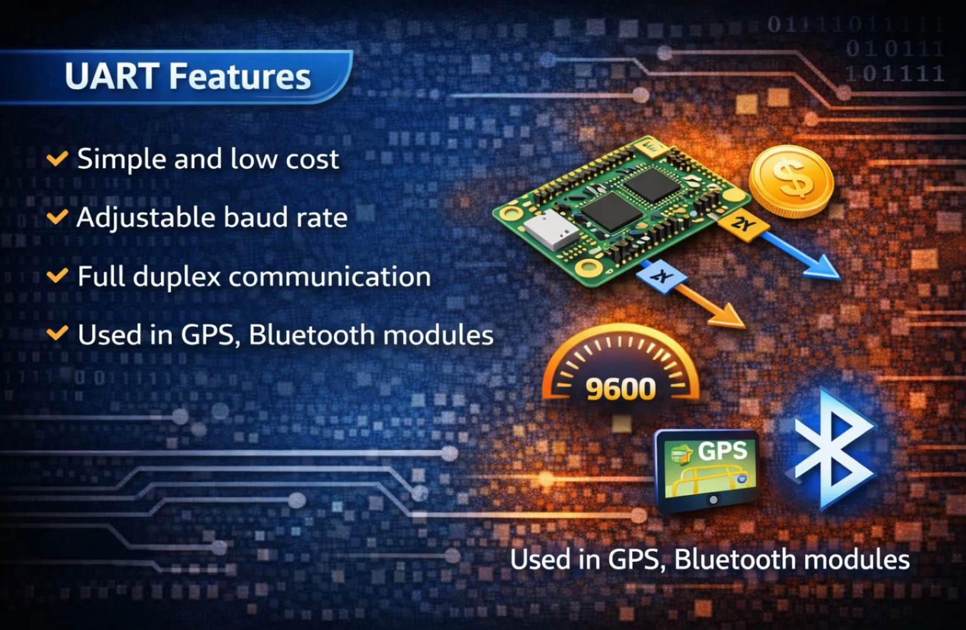UART features. UART has several useful features. It is simple and low cost. It supports adjustable baud rate. It allows full duplex communication. It is used in devices like GPS and Bluetooth modules. That's why it is very popular in embedded systems.